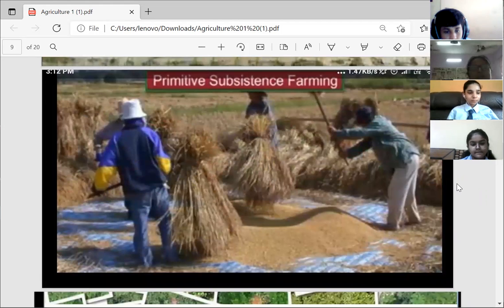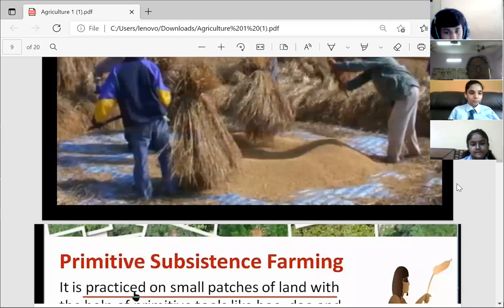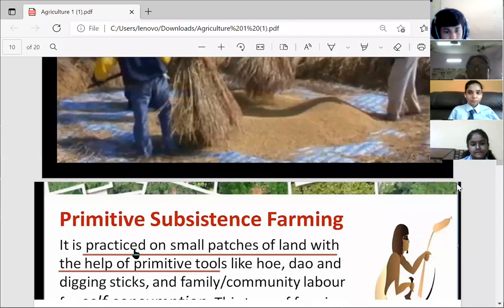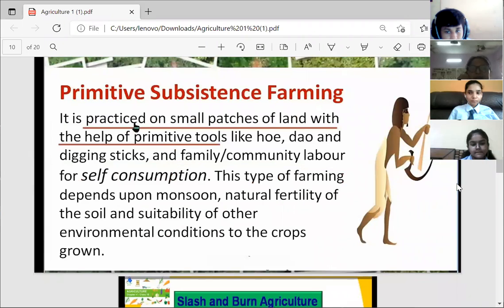These are the main features of primitive subsistence farming. It is practiced on small patches of land with the help of primitive tools like hoe, dowel, and digging sticks, and family community labor for self-consumption.